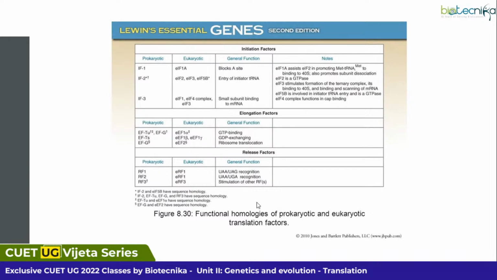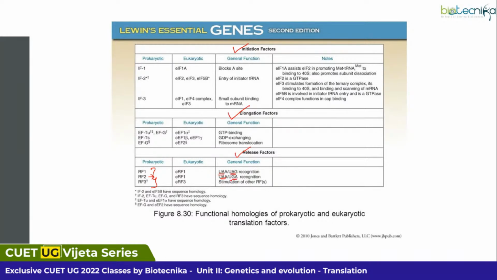Yes? So this is a kind of summary which I can give you with respect to the factors involved in protein synthesis. As you can see, you have initiation factors, elongation factors, and release factors. As I said, if you remember, RF1, RF2, RF3 are present. RF1 is specific for identification of UAA and UAG. But RF2 specifically recognizes UAA or UGA.